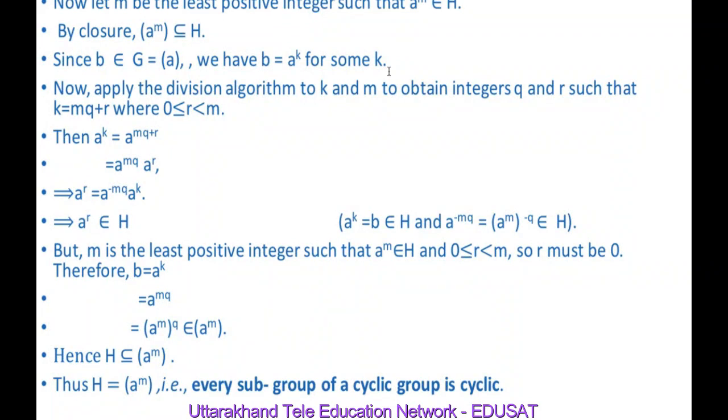If we apply the division algorithm to k and m, we obtain integers q and r such that k is equal to mq plus r, where r lies between 0 and m.